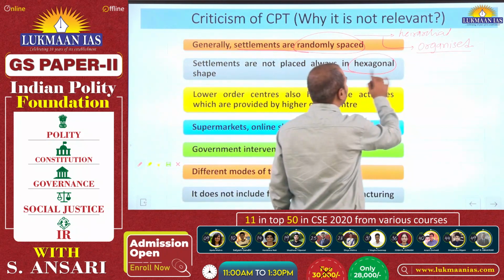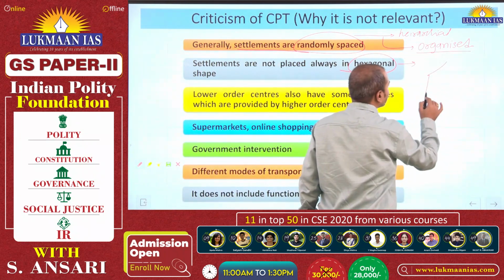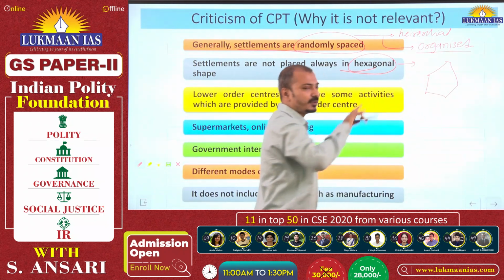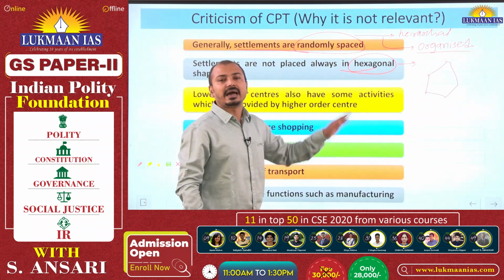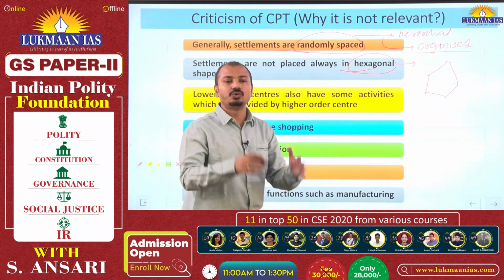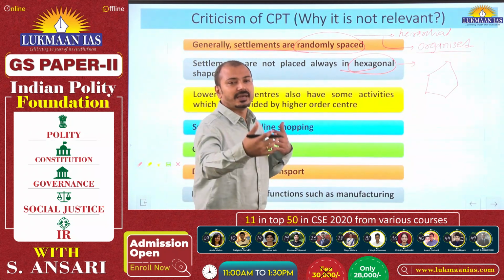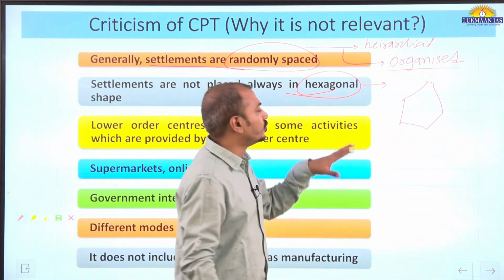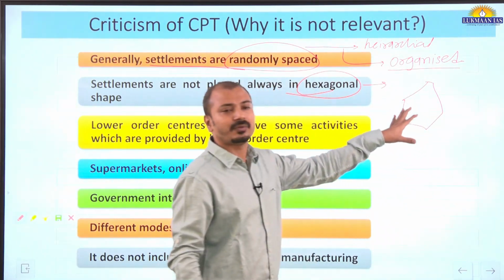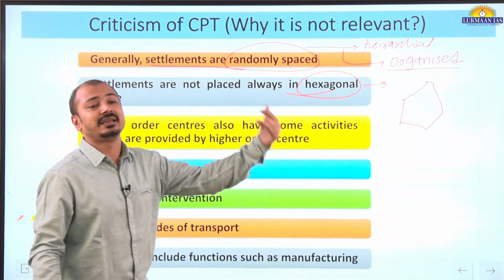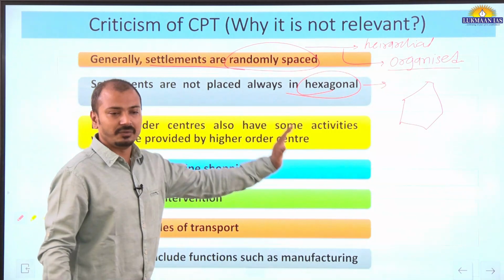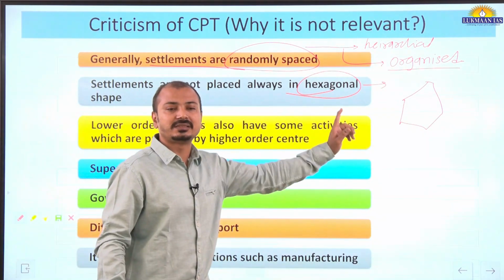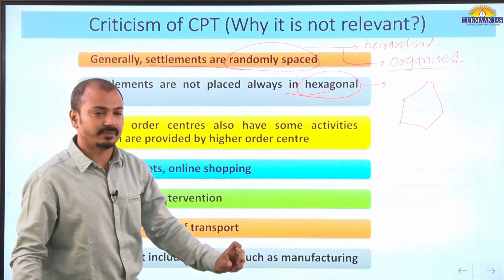Also the hexagonal way of the settlements, which is mentioned in this particular theory, so that hexagonal shape can cover the maximum number of people to be served by the central place. So this ideal way of having the settlements in the hexagonal way is not always there. Rather, there are various other factors which influence the location of these settlements.